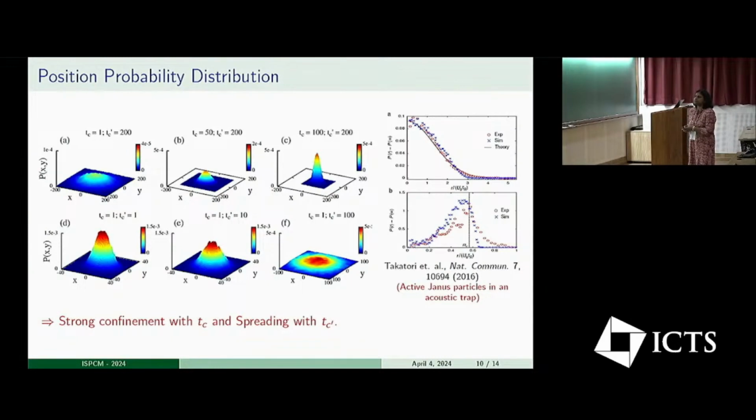And with increase in persistent duration of activity, the distribution becomes narrow, and it shows a sharp peaked structure at the center, which is a clear indication of strong confinement with activity time. Similarly, when we increase the persistent duration of memory, maybe the induced confinement becomes weaker. As a result, the swimmer is found to diffuse away from the center, and the probability of finding the swimmer at the center decreases. This similar behavior was observed experimentally by an active Janus particle in an acoustic trap.